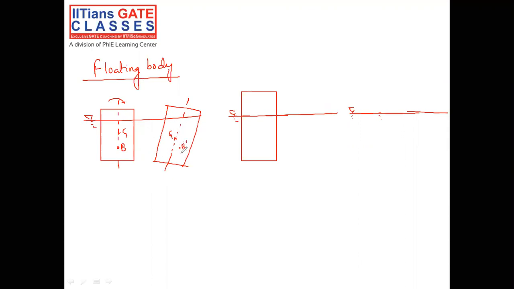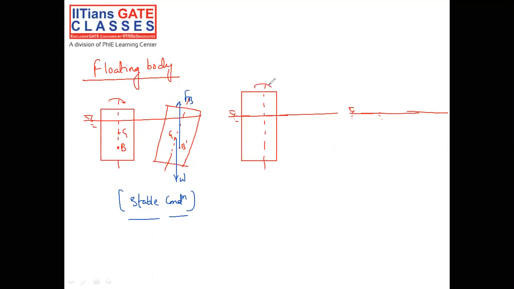Now, what will happen? The buoyancy force will pass like this. Let me show you the buoyancy force and the weight of the body. This is the buoyancy force and this is called the weight of the body. Now, as per this situation, you will understand that this is a stable condition. You might be thinking this is a stable condition. Just wait for the moment. Let us examine other cases also.